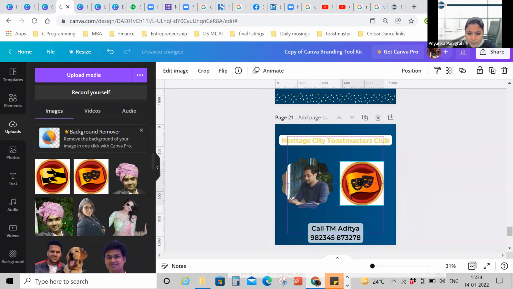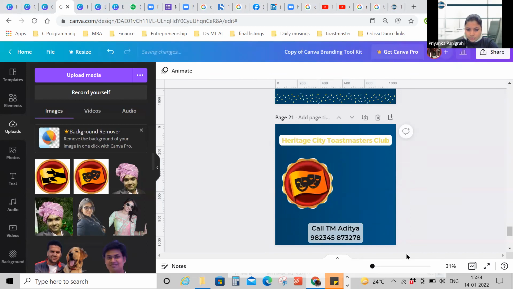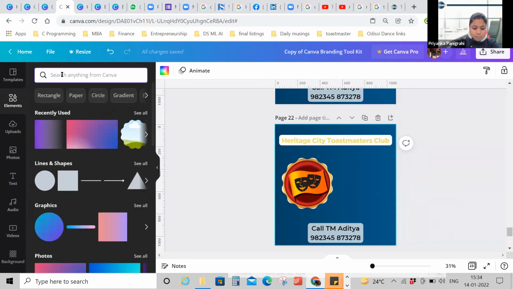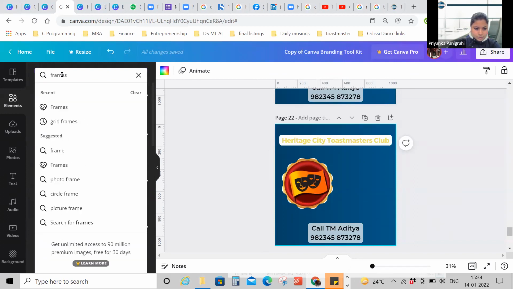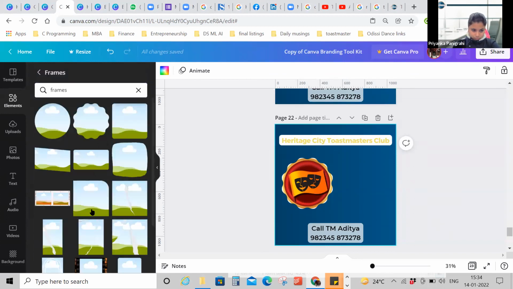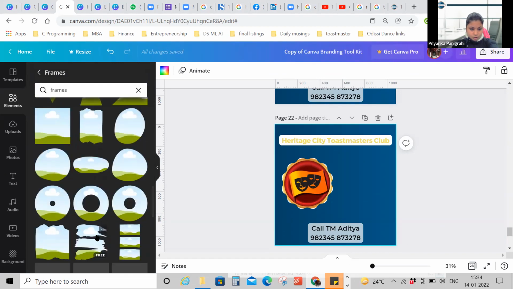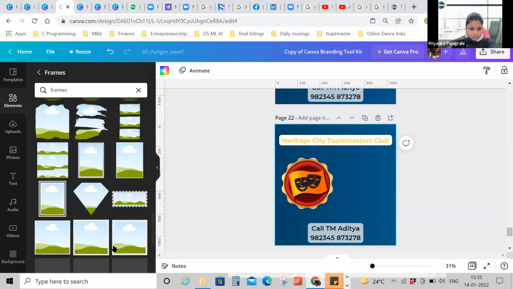So this will help you put any photo here. Now, if I want, I can also put this photo inside this one. Any frames that you want to use, there are a lot of frames. For example, I'll just look in this page and show you. You can also have number frames. There are a lot of frames. There's a lot of scope for creativity here.